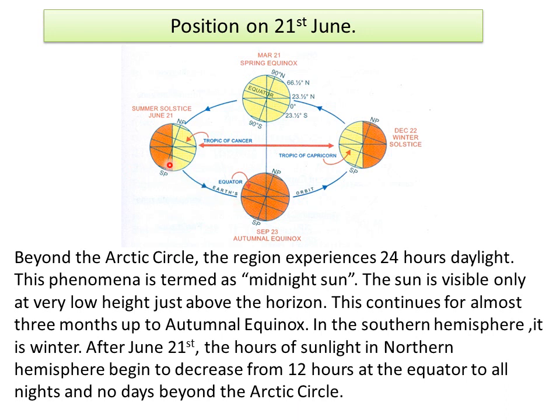In the southern hemisphere, it is winter. After 21st of June, the hours of sunlight in the northern hemisphere begin to decrease from 12 hours at the equator to all nights and no days beyond the Arctic Circle.